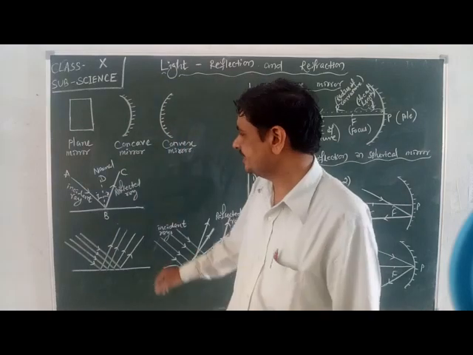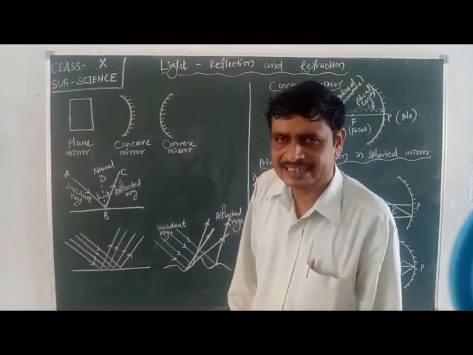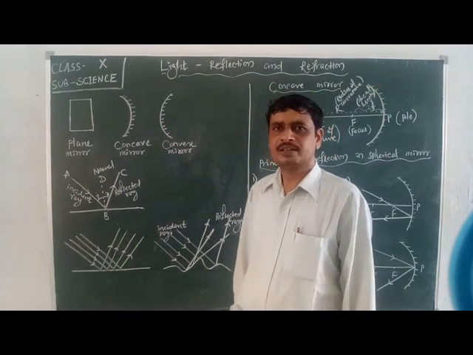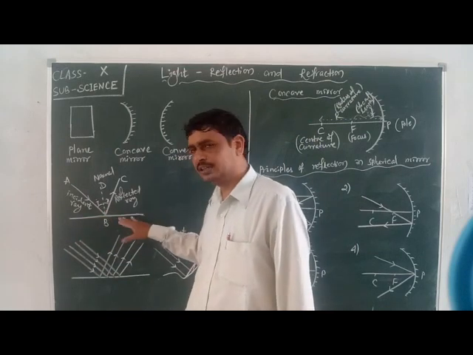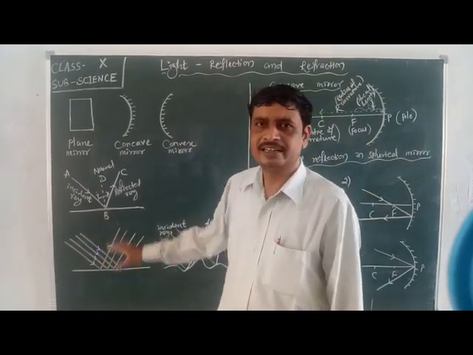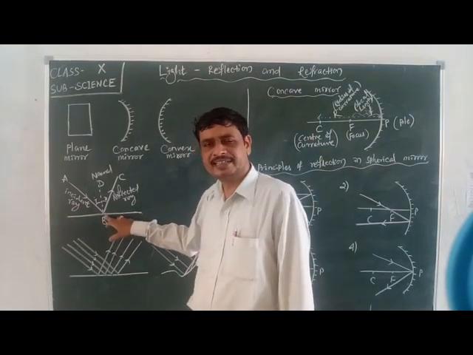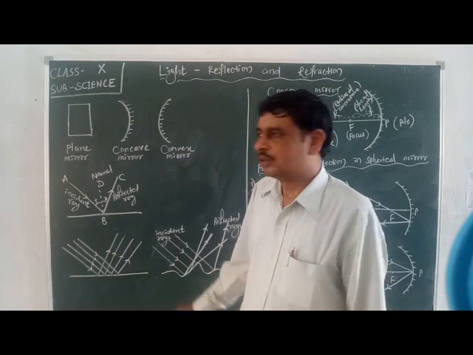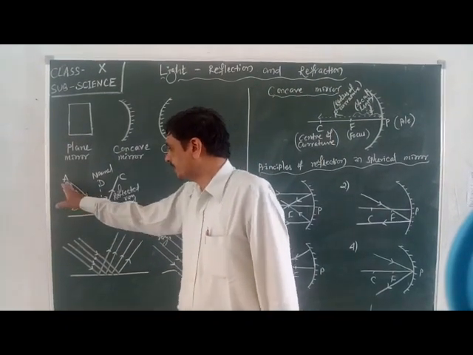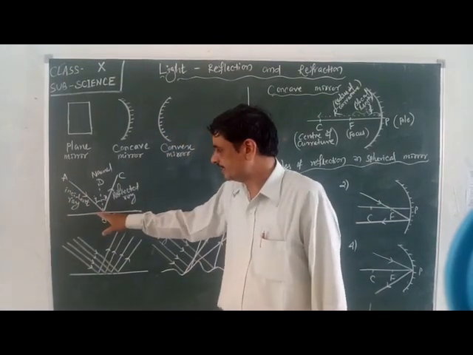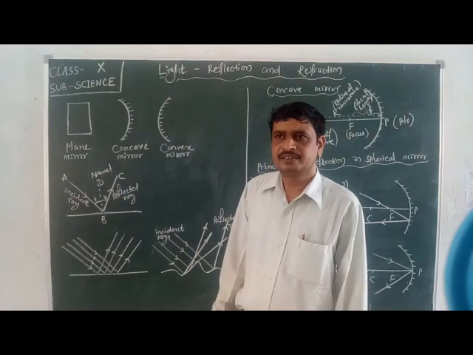This BD is said to be the normal. Normal means an imaginary line which is at 90 degrees to the surface where the reflection is happening. The point B is said to be the point of incidence. AB is the incident ray, BC the reflected ray, BD the normal.